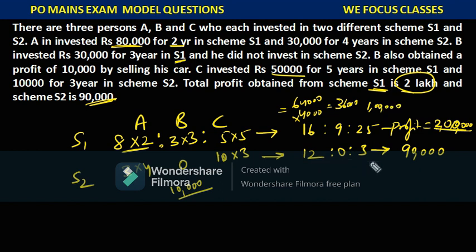Here it is given 12, here it is given 3, so we got 12 and we got 3, meaning 15 parts, and the total profit is 90,000.